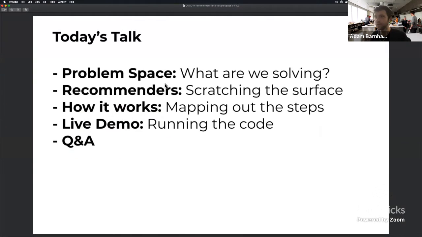Just to go through today's talk, I want to give an overview of what we're going to cover. The first piece is just the problem space. So what are we trying to solve for? What is the actual goal of this project? From there, we're going to talk about the recommenders a bit. It's important to note that this talk is mostly focused on the full system. We don't have a ton of time to dig into the specifics of the code or the algorithm, but I will talk about a little bit of details around that just to give some context. From there, we'll go through how it works at a high level, and then go through the demo of actually running the code alongside going through those steps.